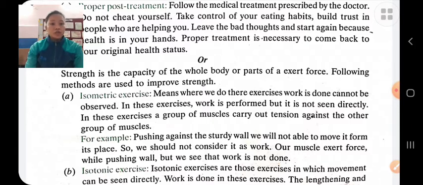We are using the force, but there is no visible movement. We cannot observe the movement. In this exercise, work is performed, but it is not seen directly. For example, pushing a wall, you are using the force, but there is no visible movement. The length of the muscles remains the same. In isometric exercise, the work done is 0.